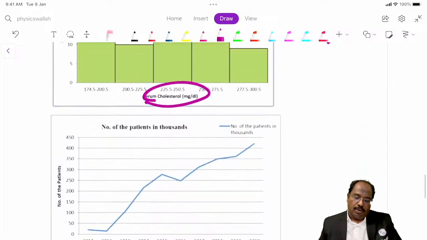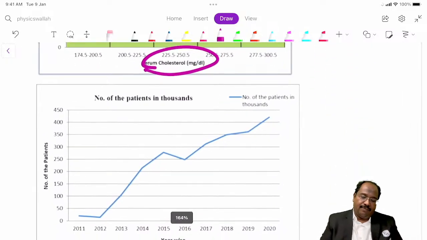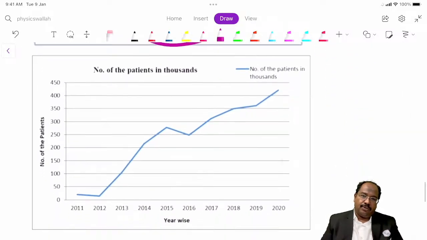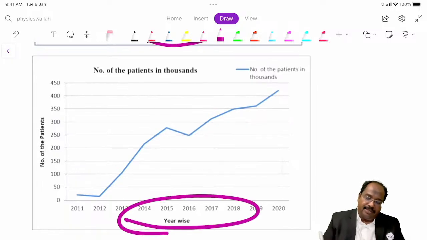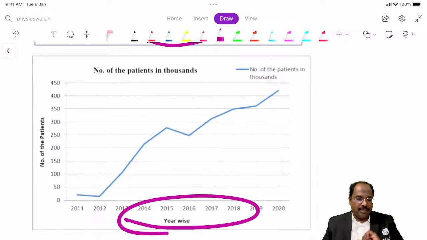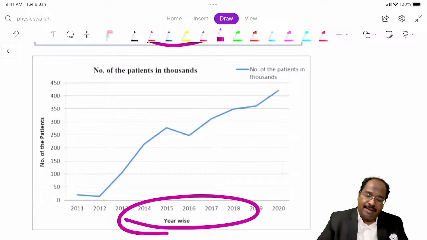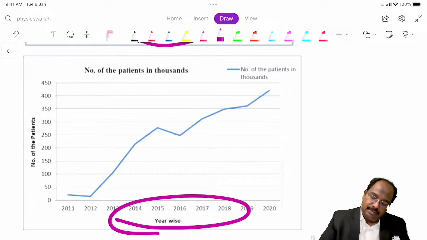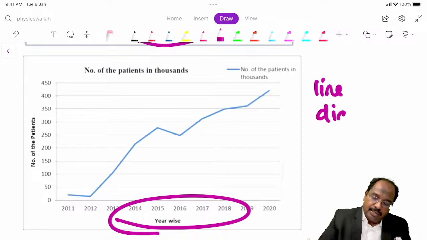Okay, fine. What is the next graph? Here time is there. If time is there, what is this graph? It is called a line diagram. This statement was asked 2 years back.